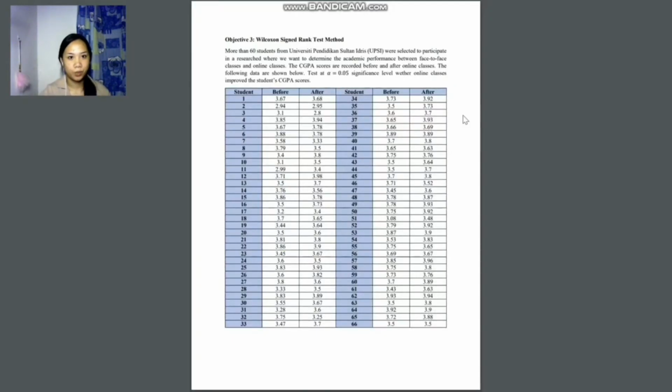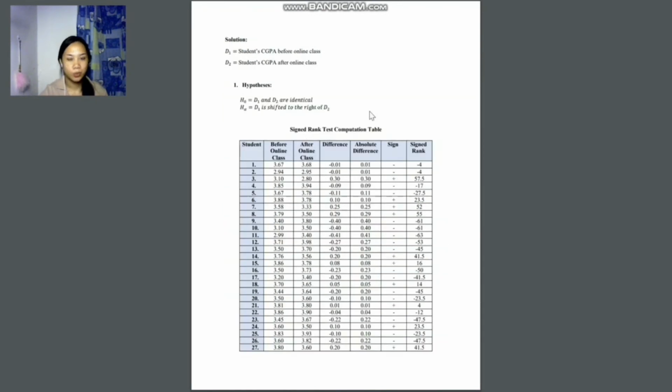For objective 3, we use the method of Wilcoxon sign rank test. In this objective, we need to test at alpha 0.05 significance level whether online classes improve the students' CGPA scores. Here we can see the total data of 66 students and their CGPA scores before online classes and after online classes. Next, we need to identify the hypothesis. For the null hypothesis, D1 and D2 are identical, and for the alternative hypothesis, D1 is shifted to the right of D2. Next, we need to compute a sign rank test table.